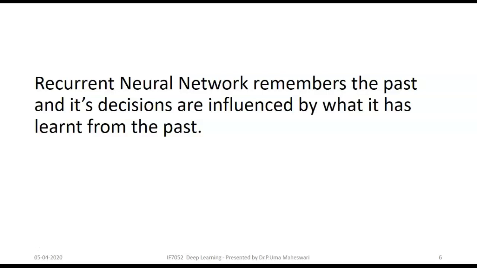The recurrent neural network remembers the past and its decisions are always influenced by what it has learned from the past. This is the greatest strength of RNN in handling sequence data, right? For example, if I want to decide what kind of sentence it is, positive or negative, every word in the sentence will be decided from its previous word, right? So that's the strength behind the RNN.